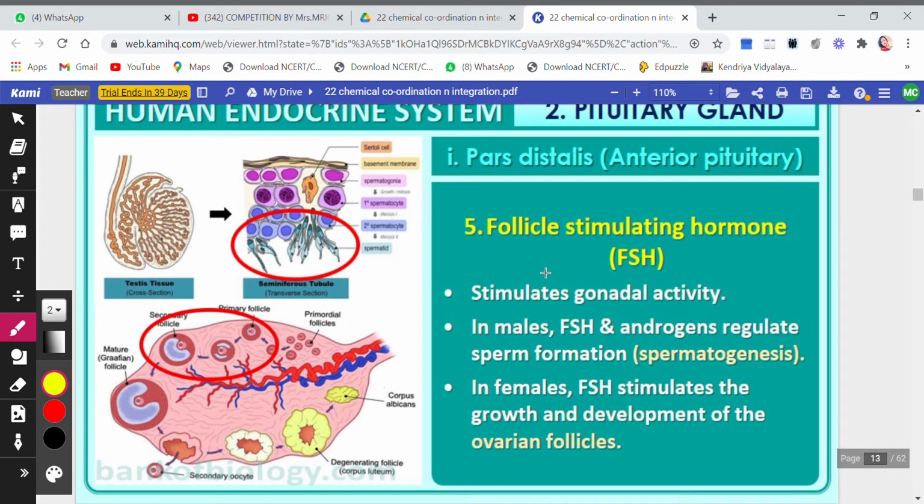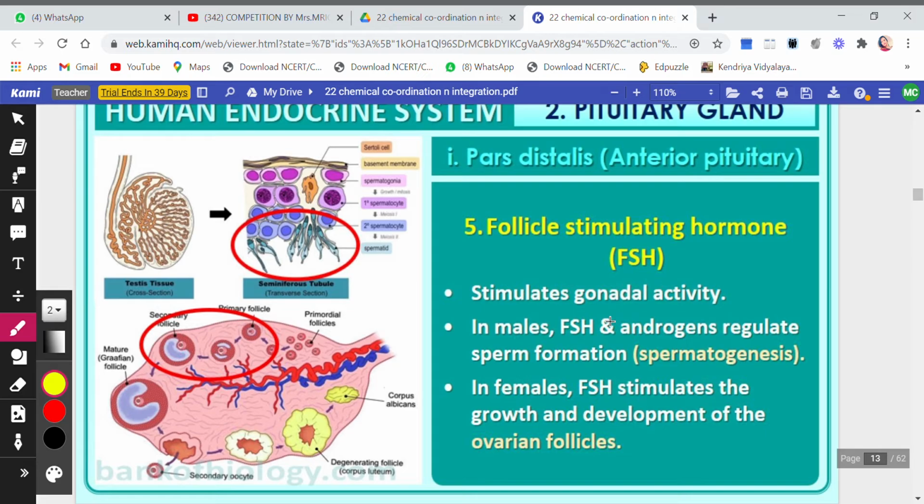So the follicular stage: this primary becoming secondary, then secondary becoming tertiary, then tertiary becoming Graafian follicle, this maturing of follicles will not just happen like that. There is a hormone which will stimulate the process, which will start the process, so that primary follicle gets converted into secondary, then secondary into tertiary, and then tertiary into Graafian follicle. So this stimulates the gonadal activity, the activity of gonads. What are gonads? Gonads are the ovaries and testes.